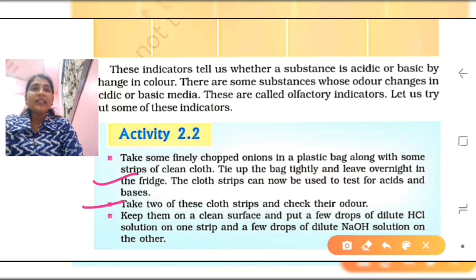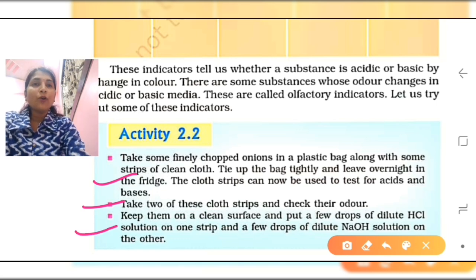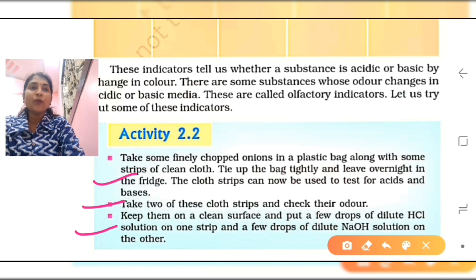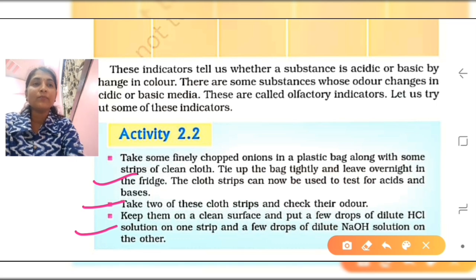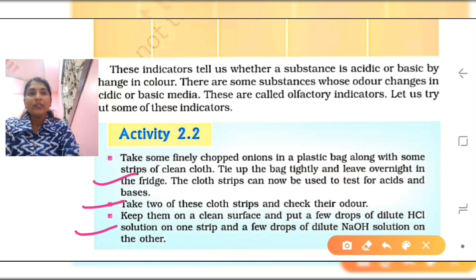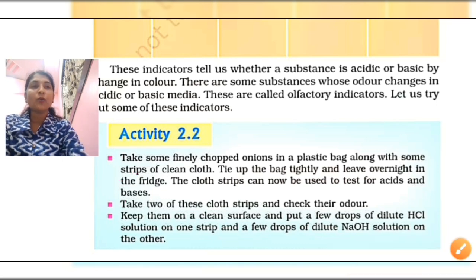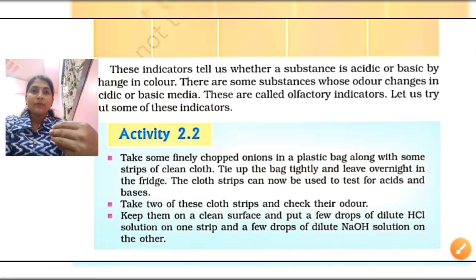Keep them on a clean surface and put a few drops of dilute hydrochloric acid solution on one strip and a few drops of dilute NaOH, the base sodium hydroxide solution, on the other. So what will happen if you take 2 strips, on one strip you add a few drops of acid and on another strip you add a few drops of base? After some time when you wash them properly, you can see some changes. So what type of changes are those?